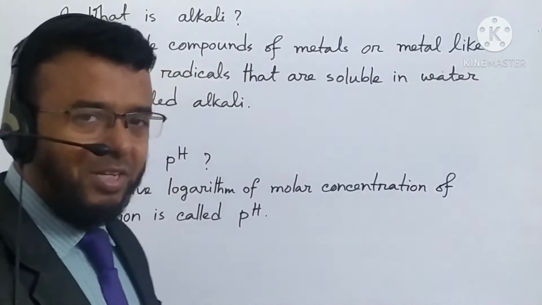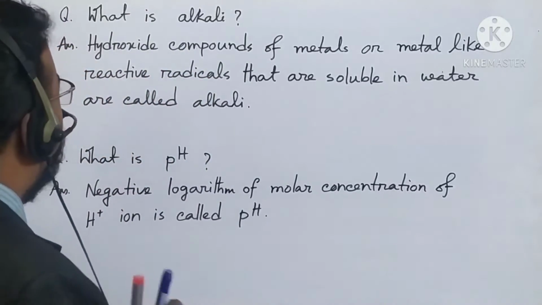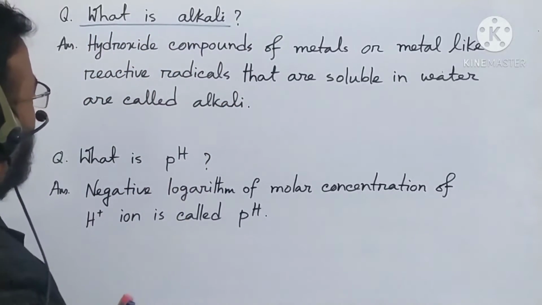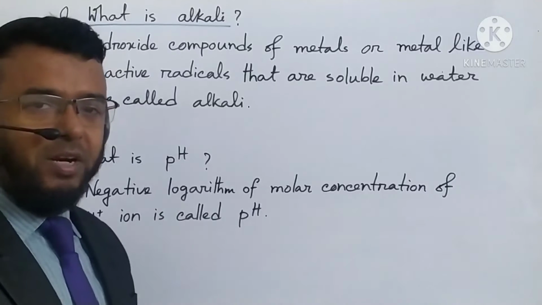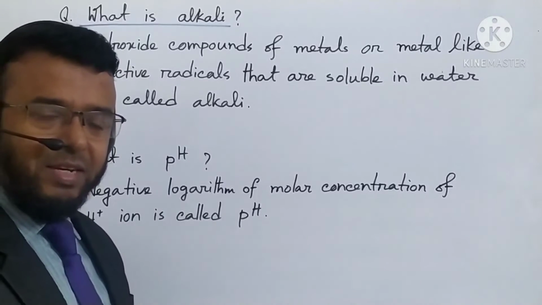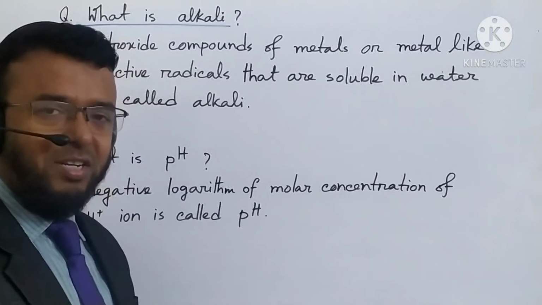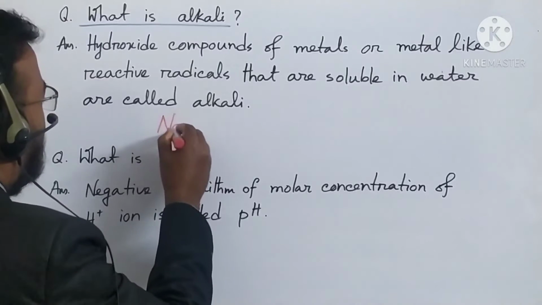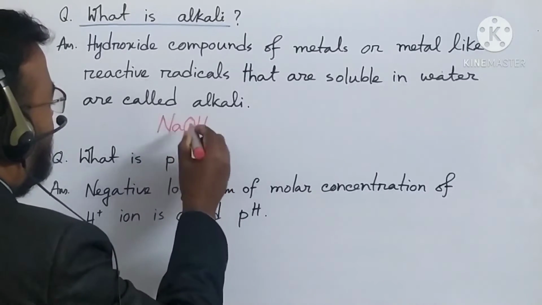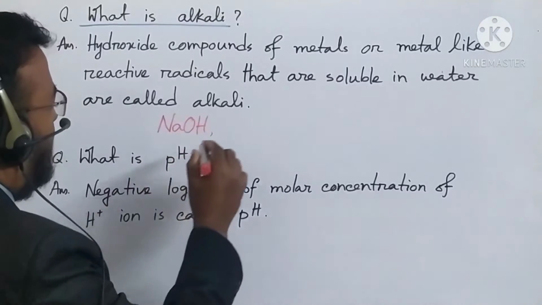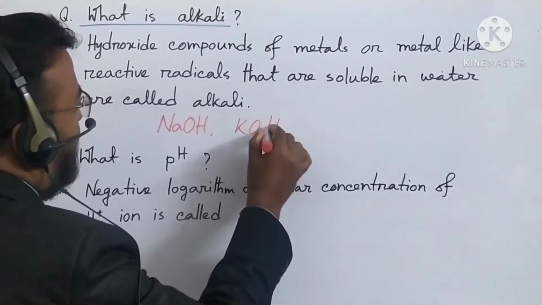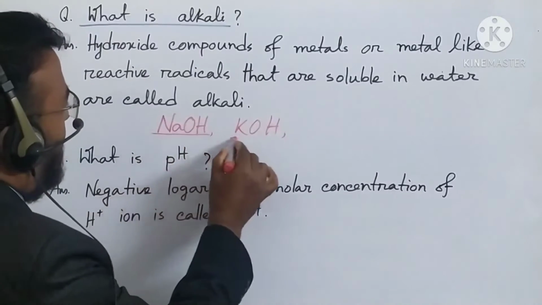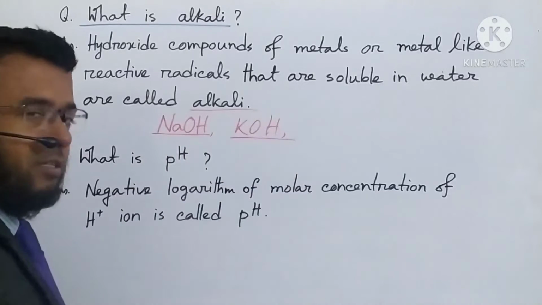Now the next question I have written: what is alkali? Hydroxide compounds of metal or metal like reactive radicals that are soluble in water are called alkali. Examples are sodium hydroxide and potassium hydroxide. Many examples can be given. These are soluble in water, and for this reason they are called alkali.